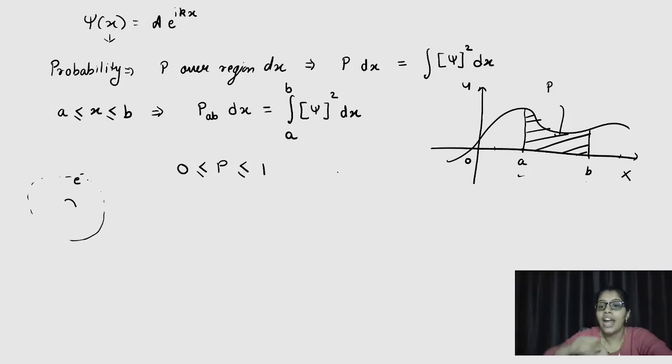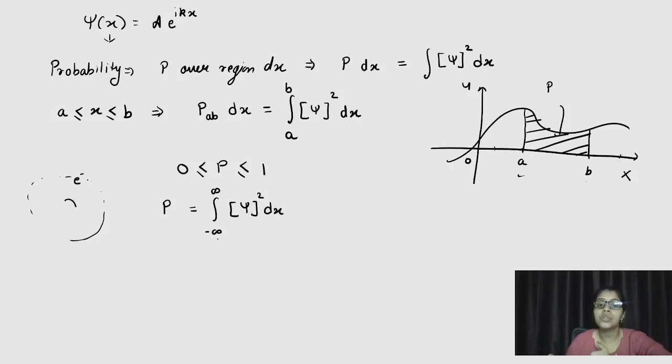So if we consider the entire x-axis, then the probability that the particle will be present over the entire x-axis will be the integral from minus infinity to plus infinity of psi square dx.